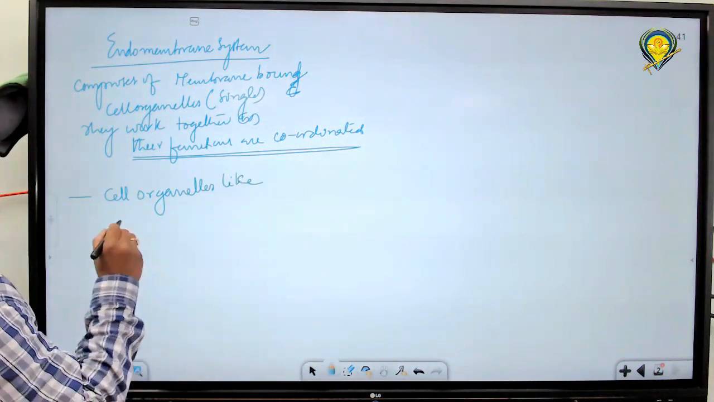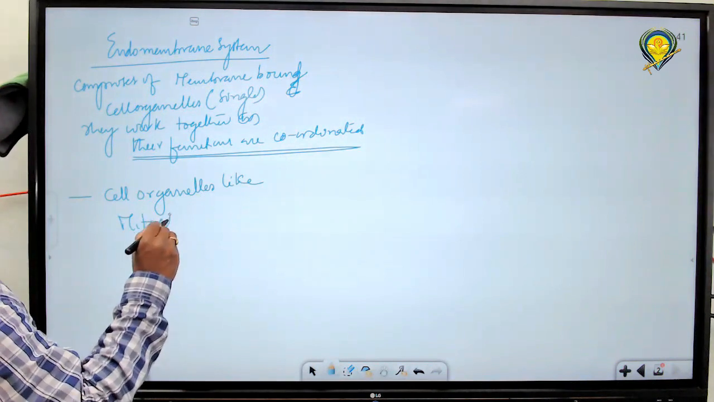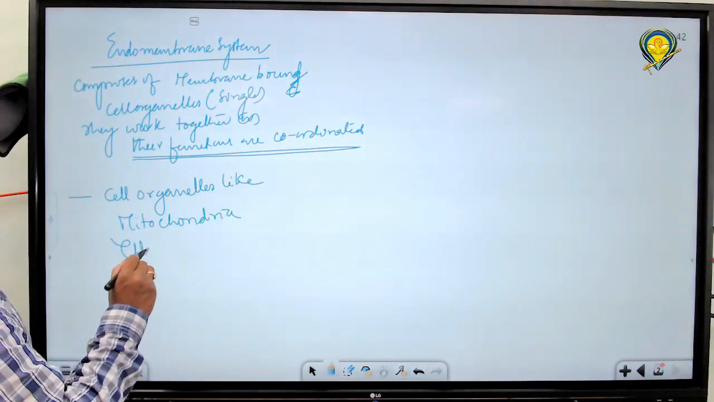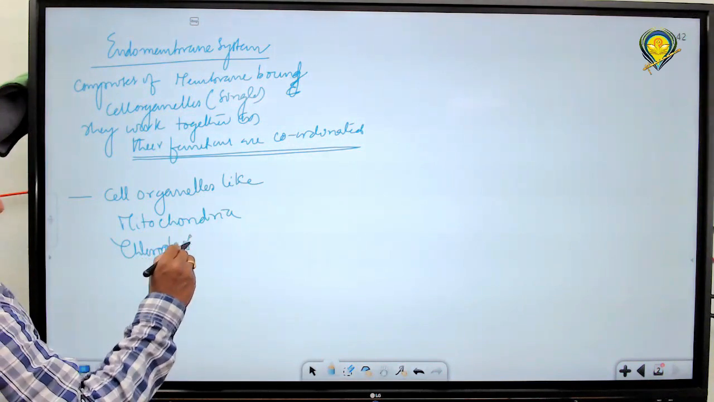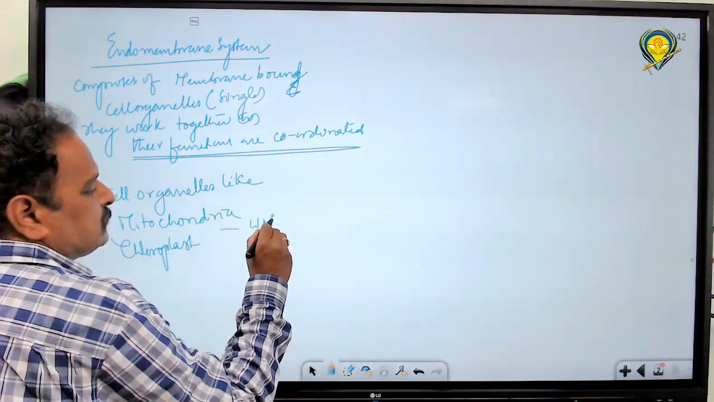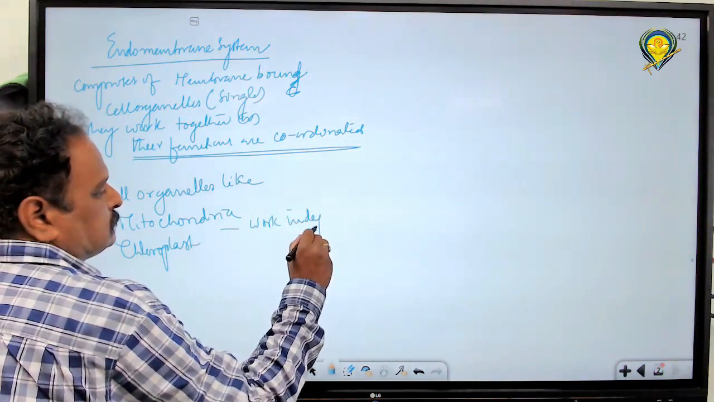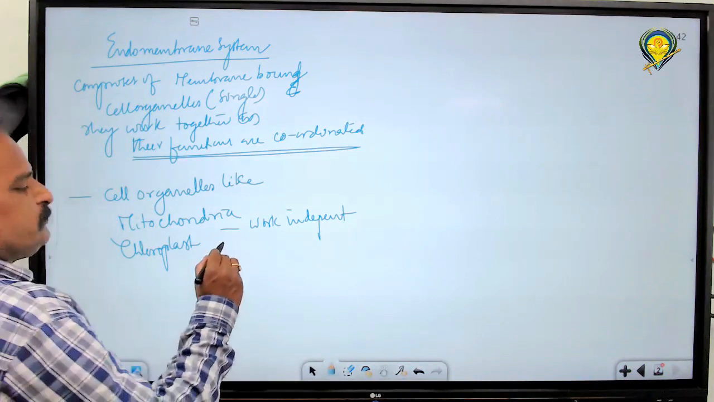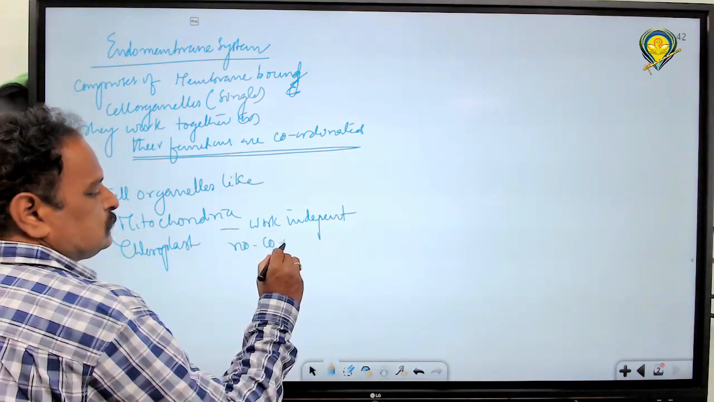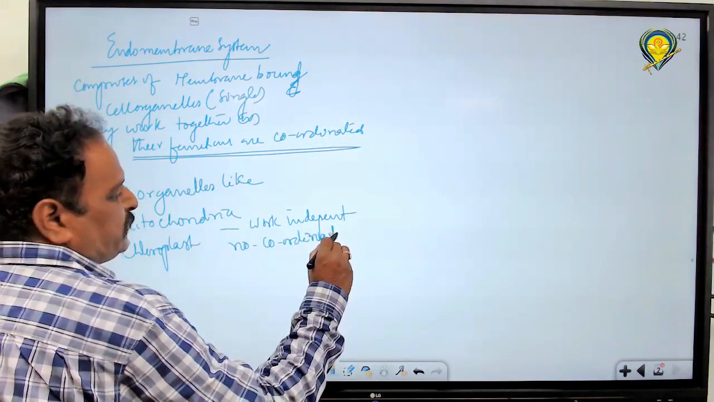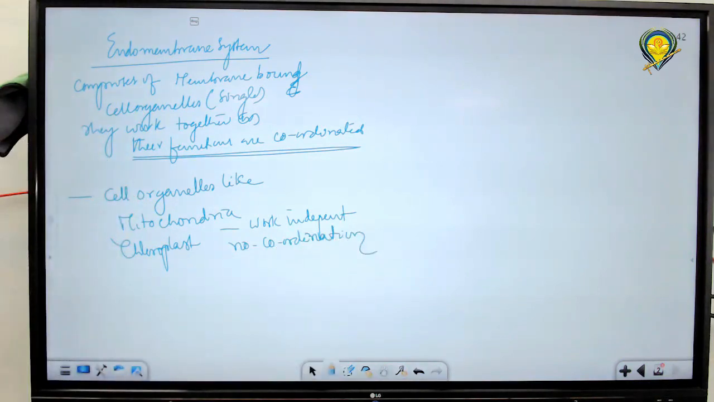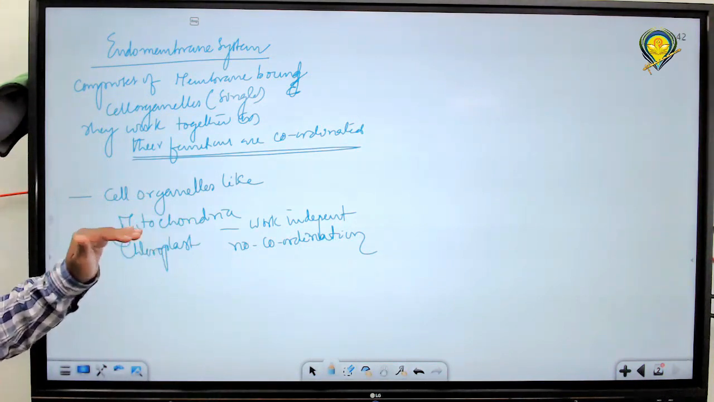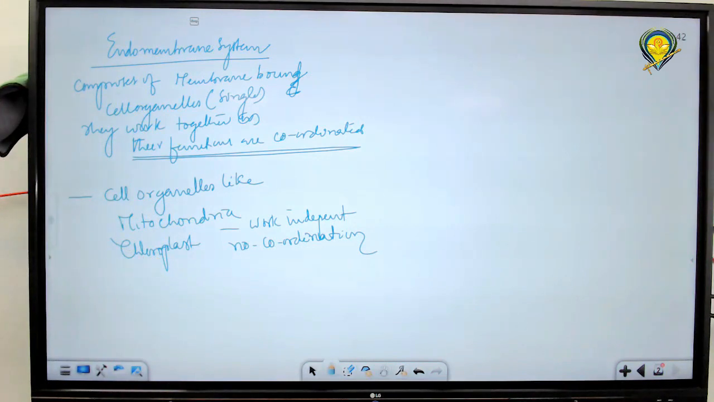Suppose cell organelles like mitochondria and chloroplast work independently. No coordination between these. They are independent cell organelles. They function independently, not associated. The function of mitochondria is not associated with the chloroplast, or chloroplast function is not associated with the mitochondria.